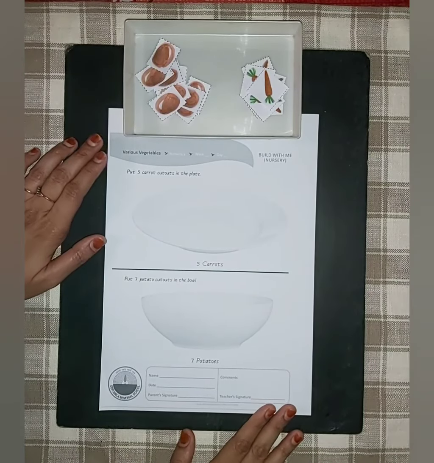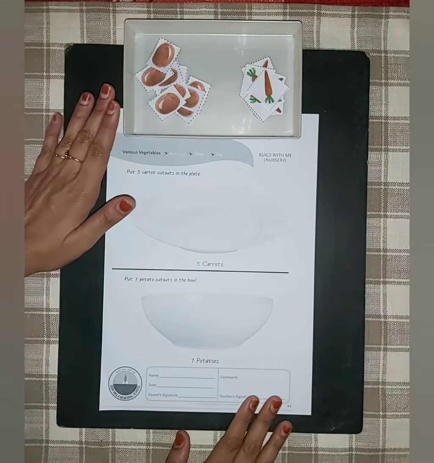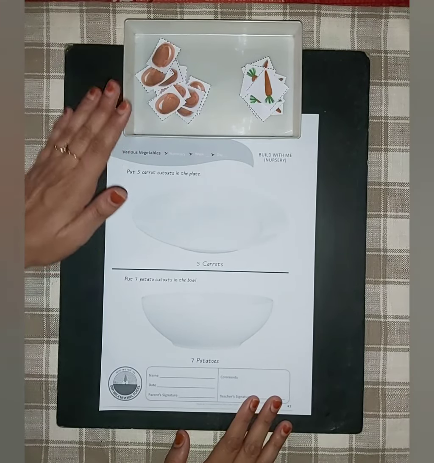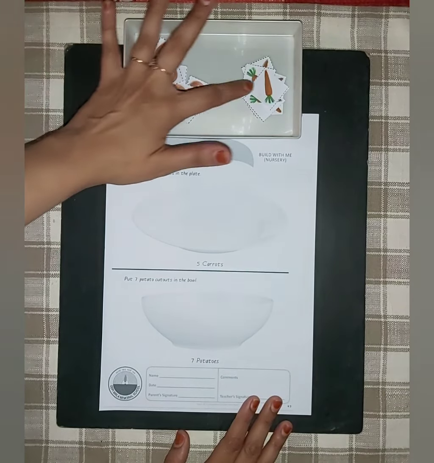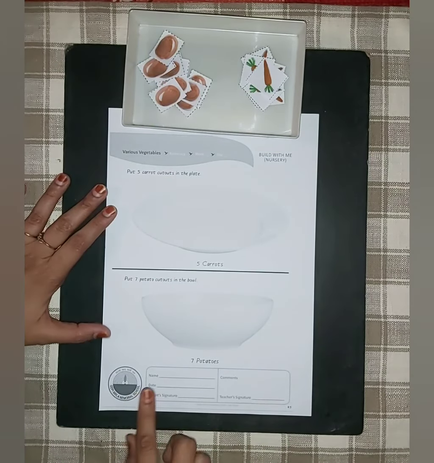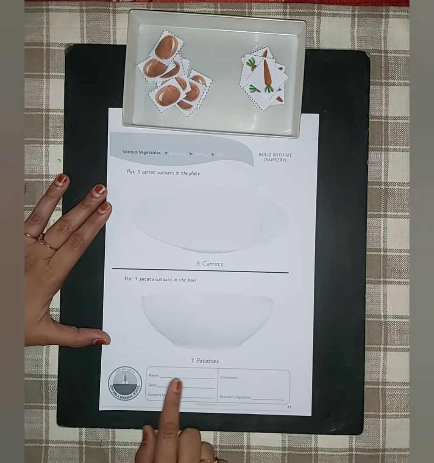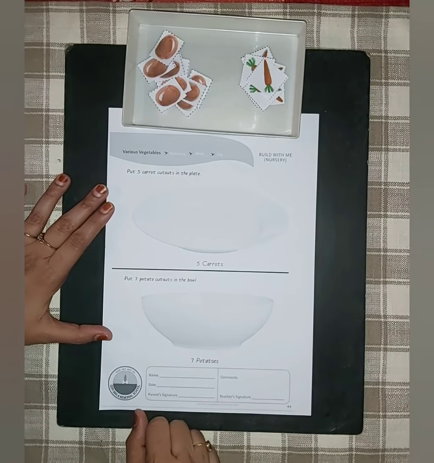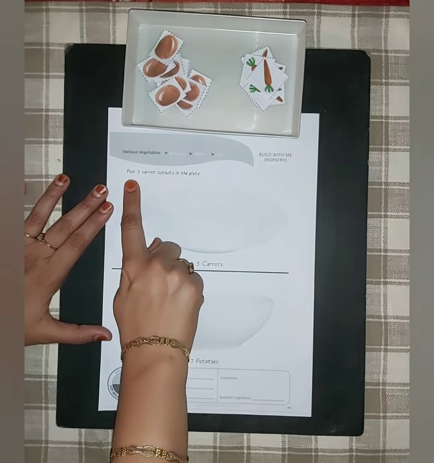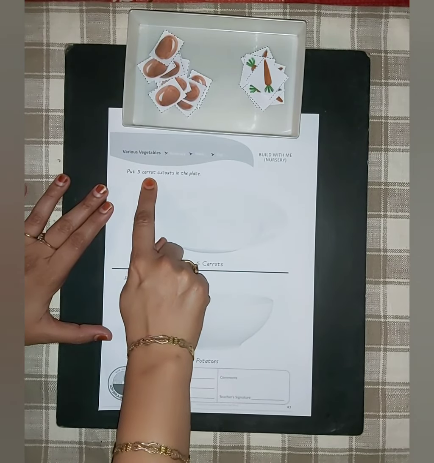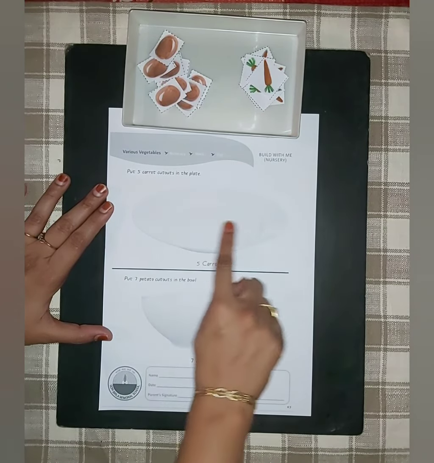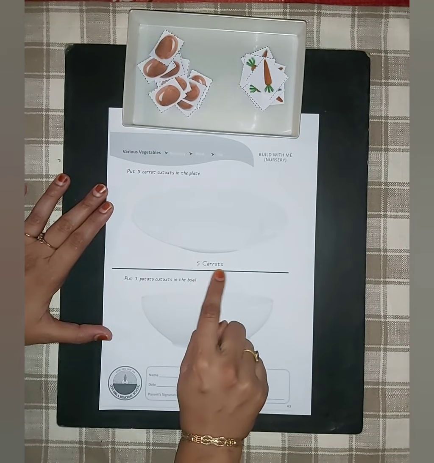So children, as you can see, I have done the preparation work which your parents will do. They will separate the potatoes and the carrots like this. Now after that, they will write your name and the date, that is today's date. Now let's read what the instructions are. The instruction says, put 5 carrots cut out in a plate. So how many carrots do you have to stick? Here also it's written 5 carrots.